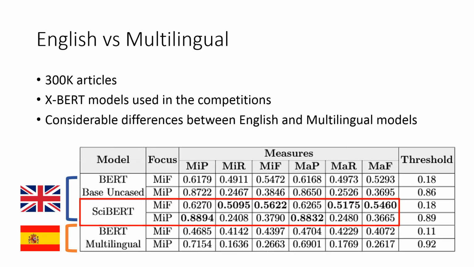We then decided to compare the performance of our X-BERT models using their development sets, and we could notice that there were considerable differences between the English models and the multilingual one, with the English models achieving higher scores, especially the one developed using CLEF.